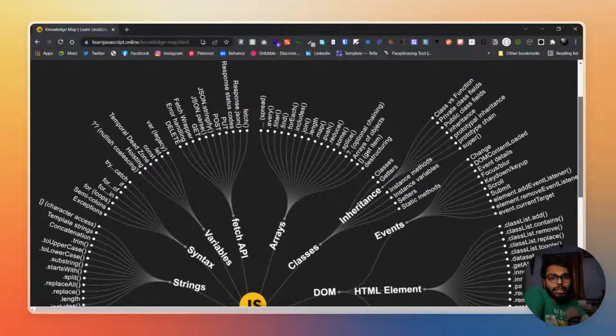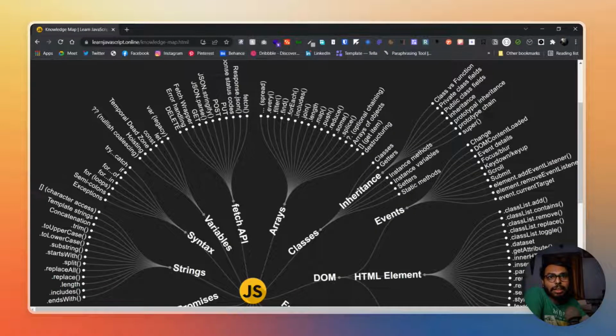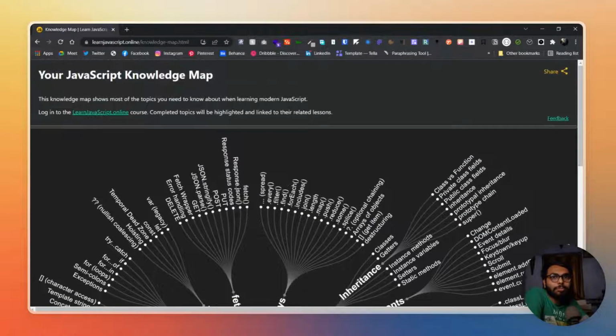But this is related to some other site, that is learn javascript dot online. And if you click on any one of them, it will show you that it is covered in chapter 27, but you can't click it from here, so that is not possible. But you can find those courses over here.